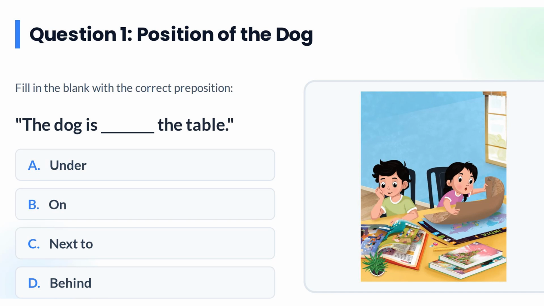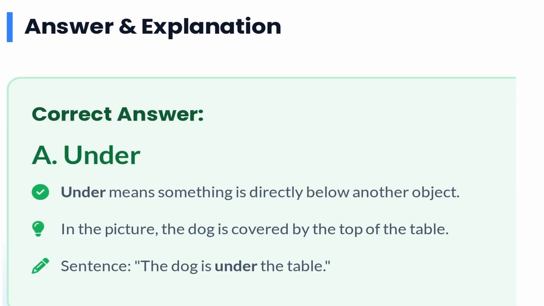Question number 1, position of the dog. Fill in the blanks with the correct preposition. The dog is dash the table: under, on, next to, behind. Correct answer is under. Under means something directly below objects. In the picture, the dog is under the table. Sentence: the dog is under the table.